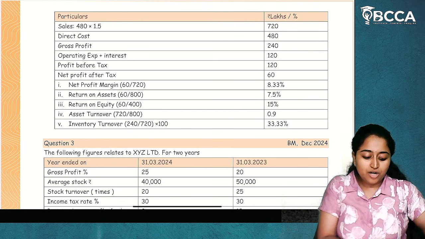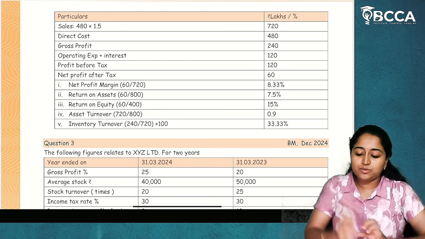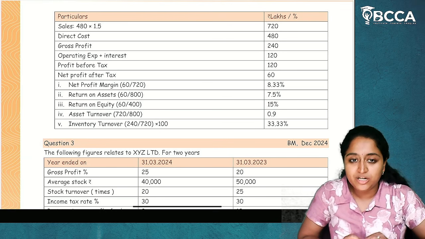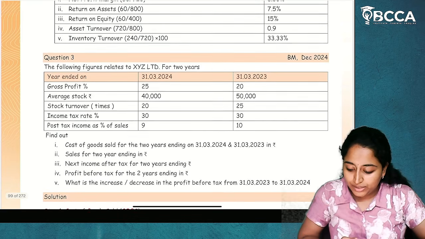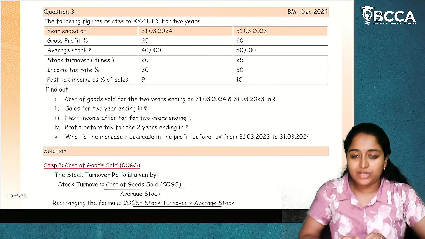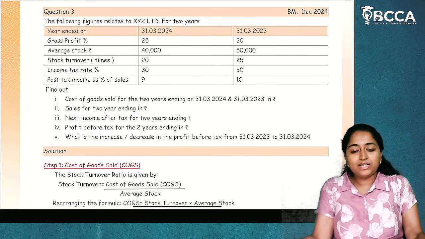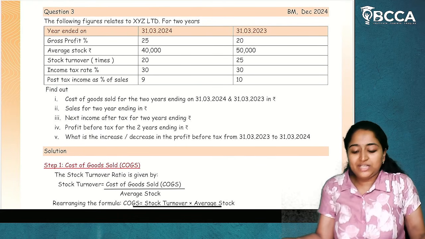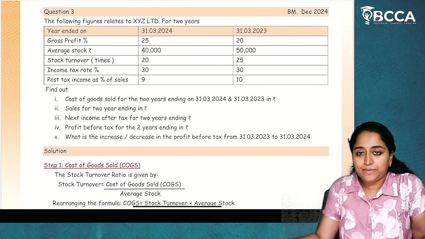If it is not given as a percentage, do 240 divided by 720. 0.33 times will come. 0.33 times will be your inventory turnover. I hope it is clear. So these are all things you have already done a number of times in your CMA Inter. These problems only will be tested in the examination.